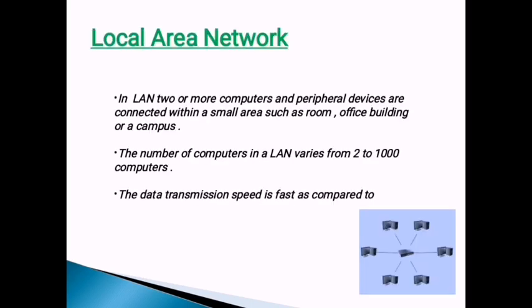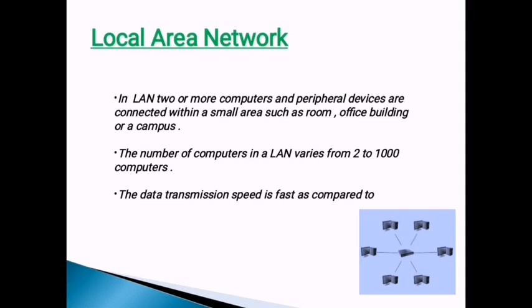Now come to the local area network. In a LAN, two or more computers and peripheral devices are connected; a minimum of two are necessary to form a network. They are connected in a small area, like a small room, your school lab, or an office building located in a small area.